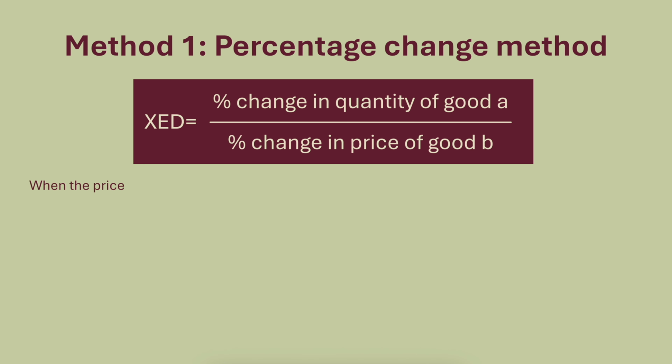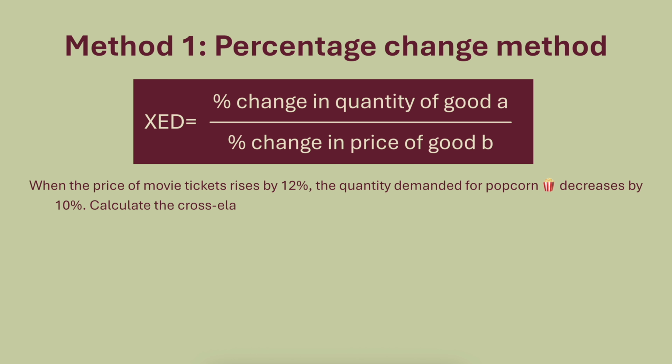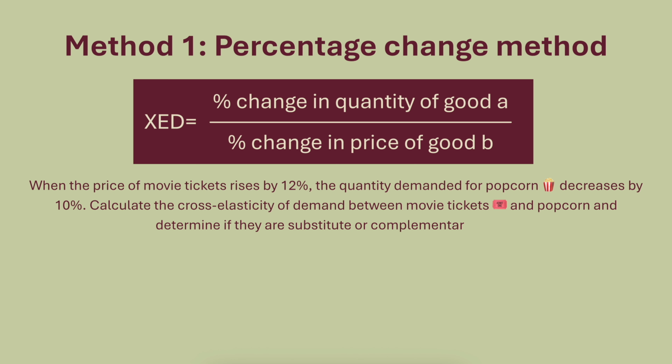Suppose, when the price of a movie ticket rises by 12%, the quantity demanded for popcorn decreases by 10%. Calculate the cross-elasticity of demand between movie tickets and popcorn and determine if they are substitute or complementary goods. The percentage change in quantity of popcorn is negative 10. It's decreasing by 10%. The percentage change in price of movie tickets is positive 12. It's increasing by 12%.